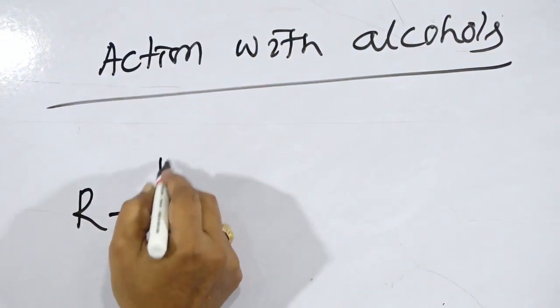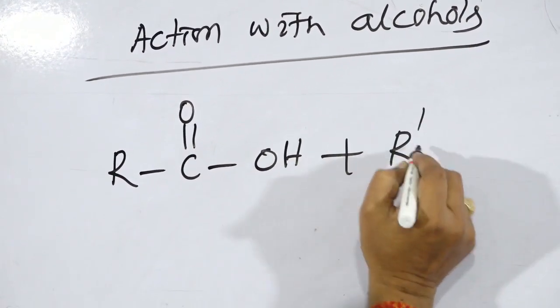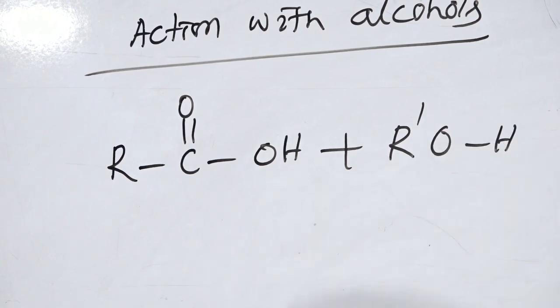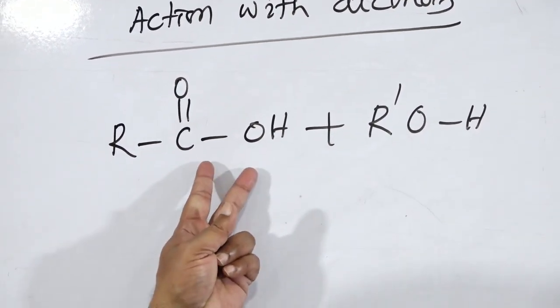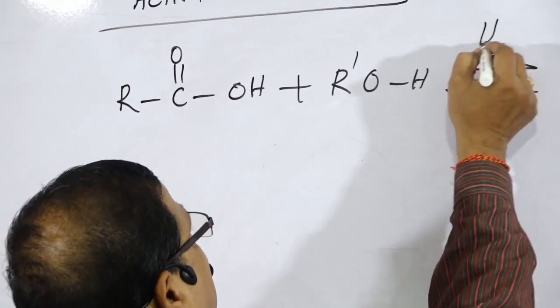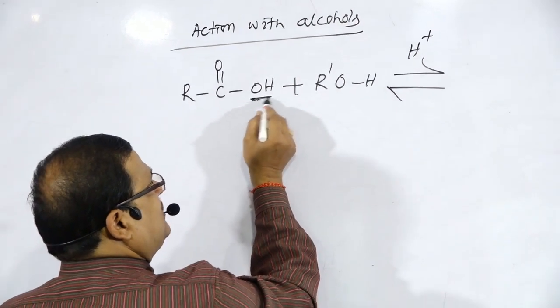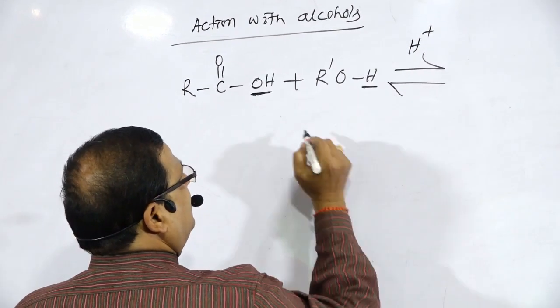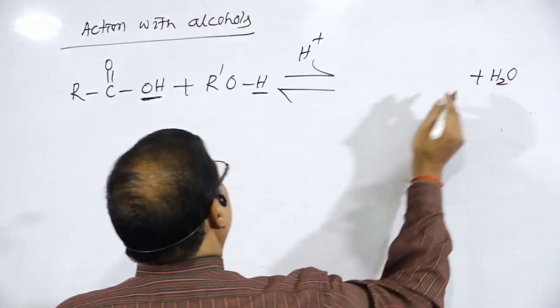Carboxylic acid, RC double bond O, OH, is treated with R'OH, the formula for the alcohol, which reacts with the carboxylic acid in the presence of a mineral acid. So the OH part of the carboxylic acid and the H part of the alcohol are removed in the form of water. Very, very important short question.